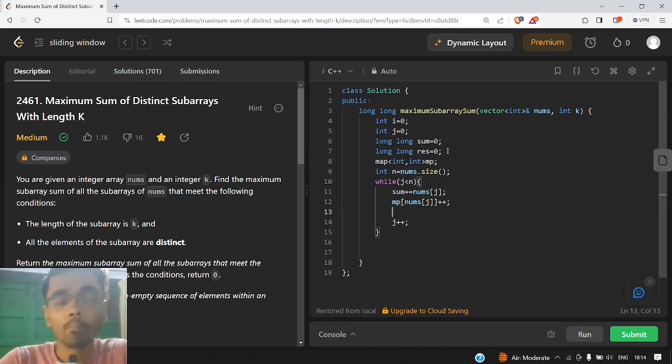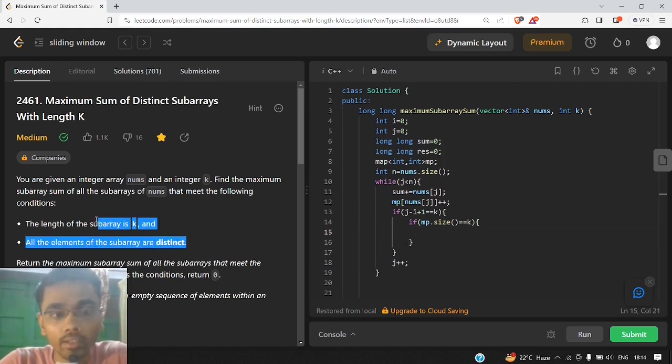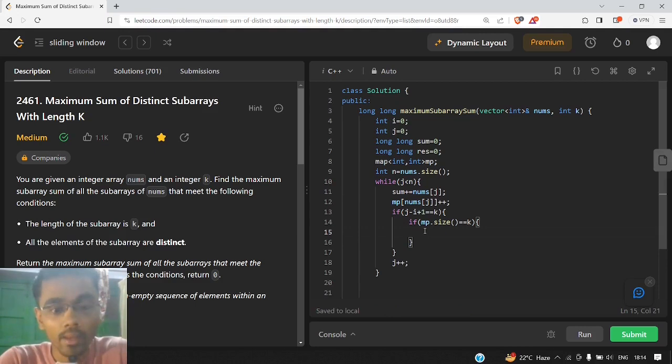So for the computation, whenever the length of the subarray becomes equal to k, where the length of the subarray is nothing but j minus i plus 1, we will check another condition: whether our map size is also equal to k or not. If the map size is equal to k, then only it is a valid subarray, otherwise it is not a valid subarray. And if it's a valid subarray, we will update our answer to the maximum possible answer that we can get.